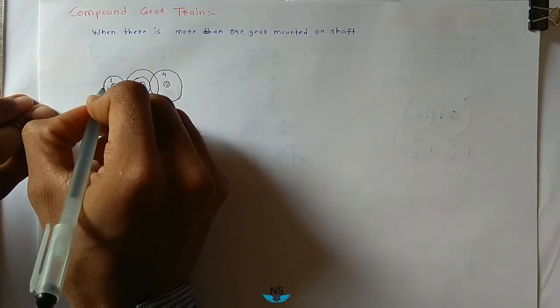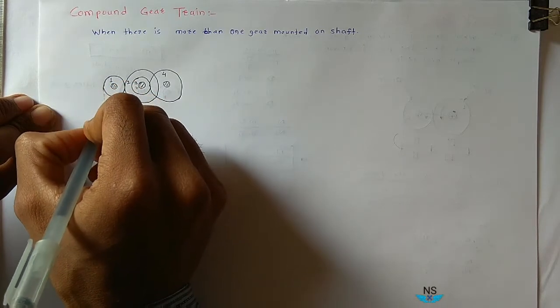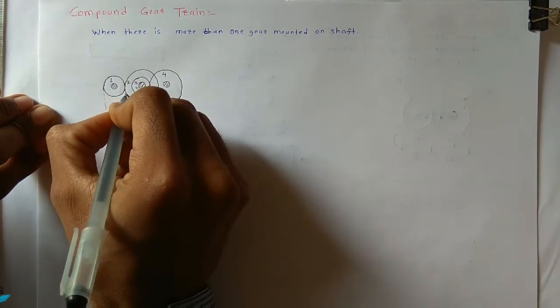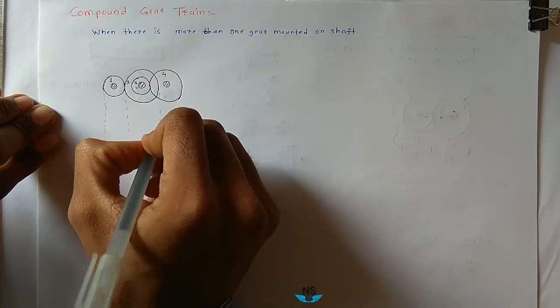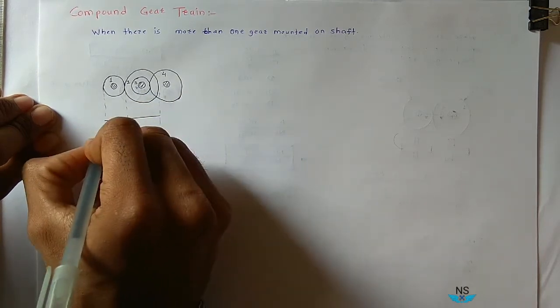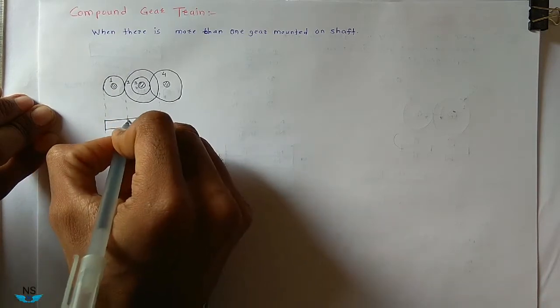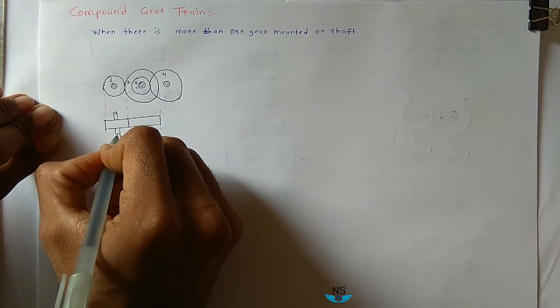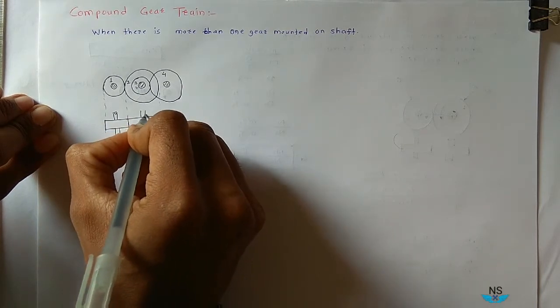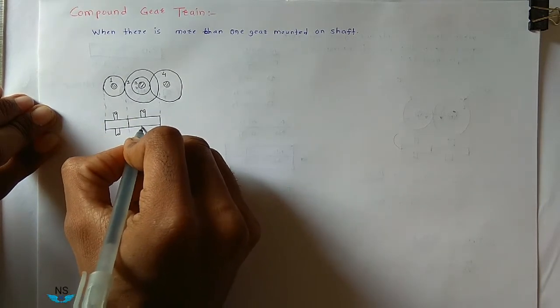So there are 3 shafts and the gears are 4. This is the first simple gear train. This is a driver shaft. This is a driven shaft.